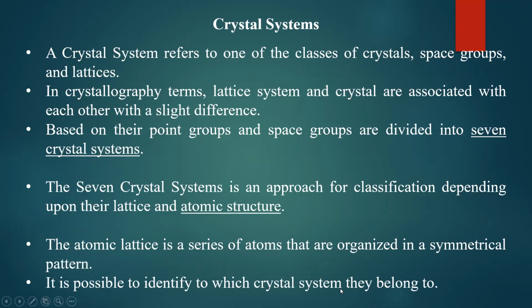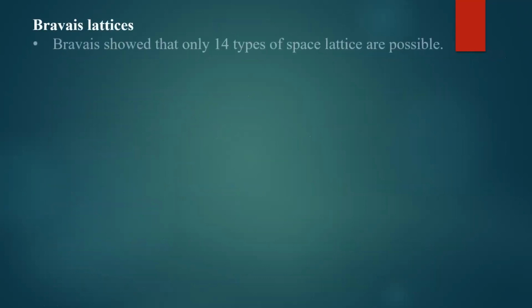Based on the arrangement of atomic lattice, you can identify to which system the crystal belongs. We'll find out what the different 7 crystal systems are based on the atomic structure and the lattice structure. We'll take them up one by one. And out of 7 crystal systems, there is a further internal classification.